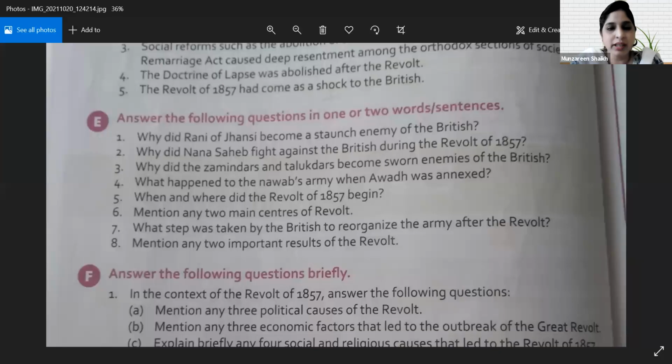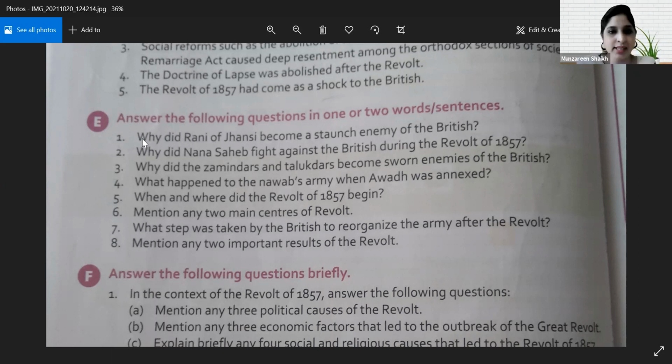In the previous class we completed till true or false. We've completed match the following and also fill in the blanks. All these answers, even if you write it in your textbook, I'm fine with it. But from this particular question, question E, where you have to answer in 1 or 2 sentences and then answer the questions briefly, I want you all to write this in your history notebooks, classwork books.